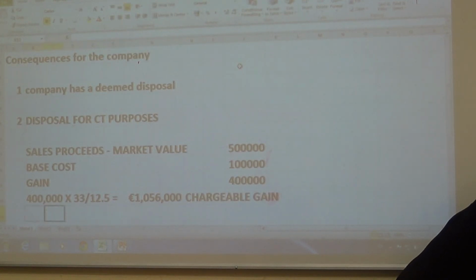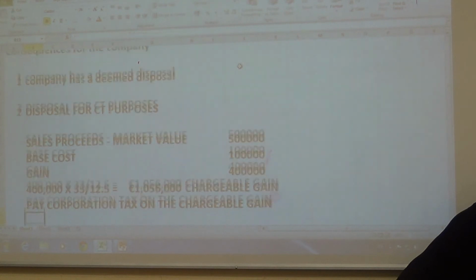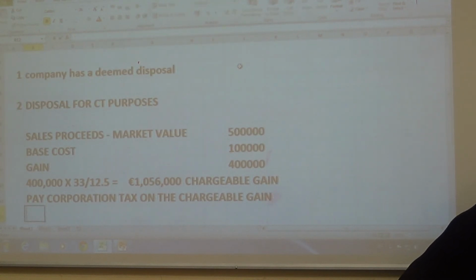They're going to pay corporation tax on the chargeable gain, so that's 1,056,000 by 12.5%, which is 132,000.